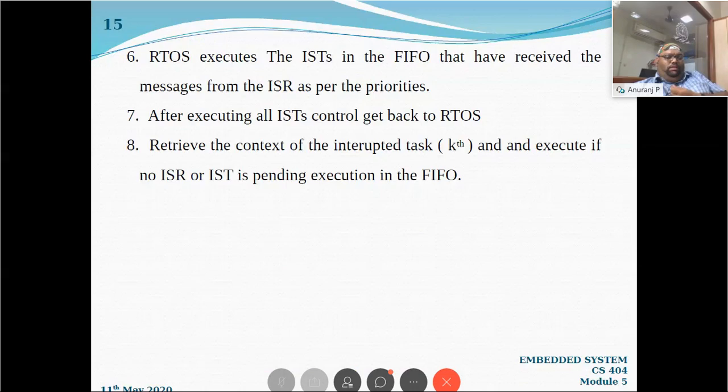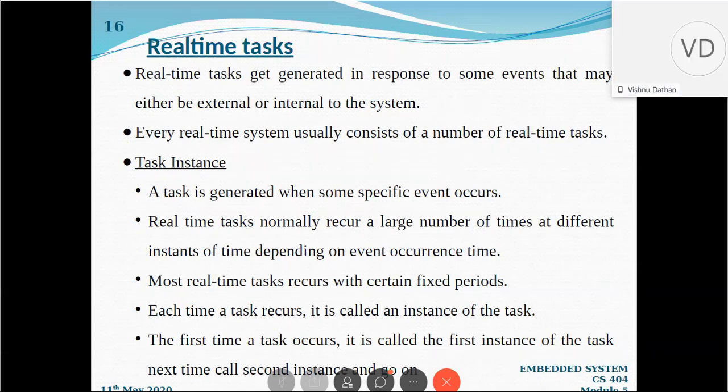So these are the 3 techniques that we usually follow for handling the interrupts.